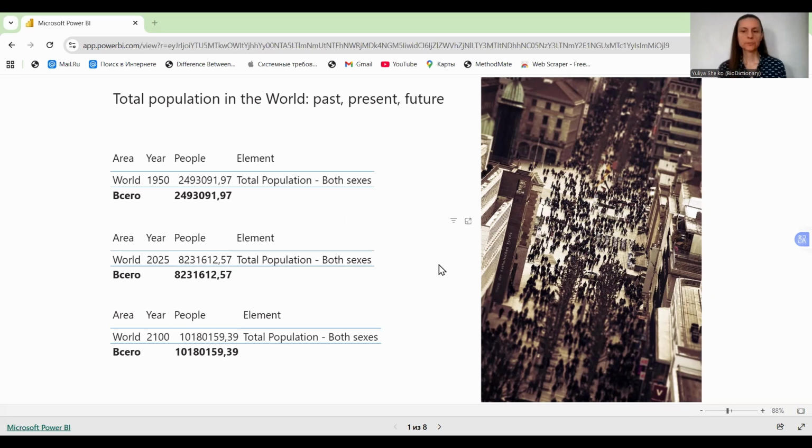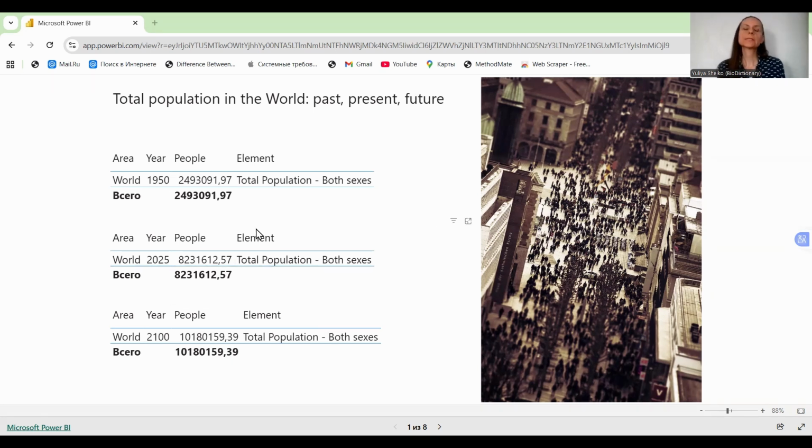This data is from FAO, and here we can see world population in 1950, 2025, and 2100.